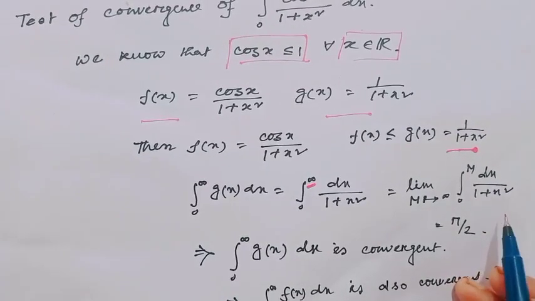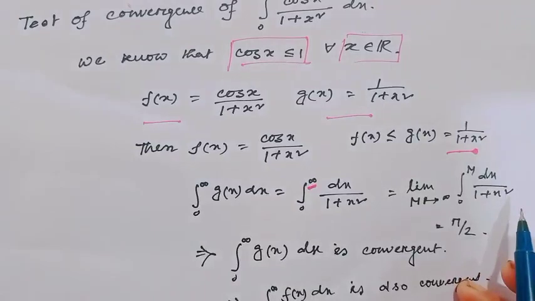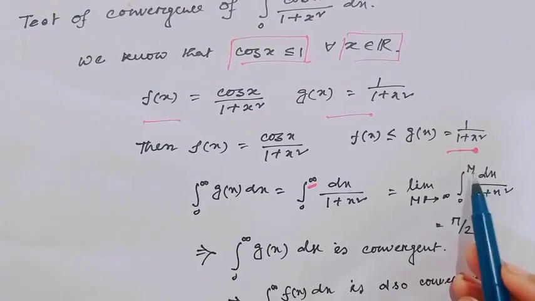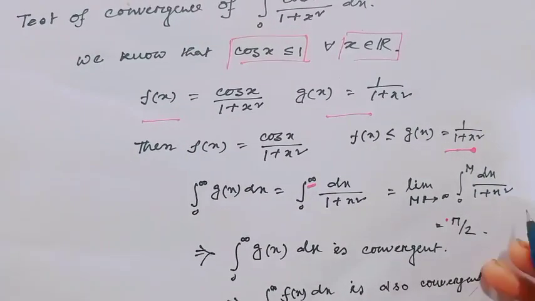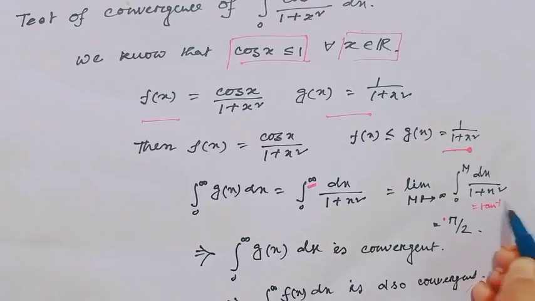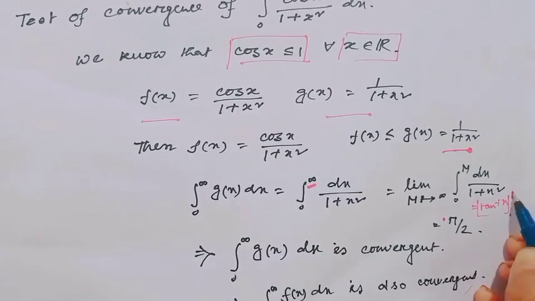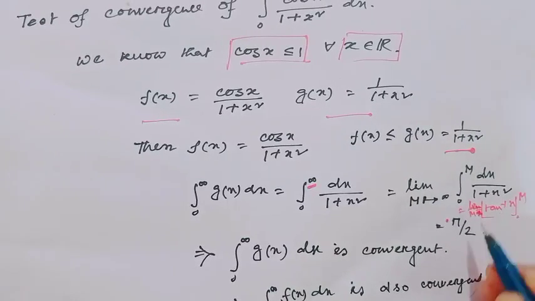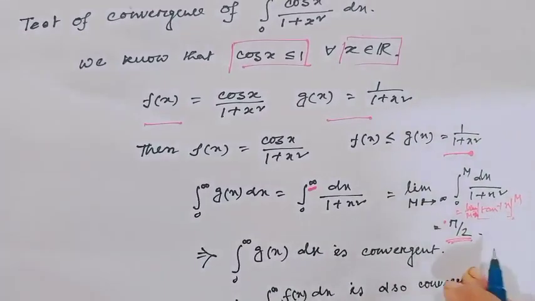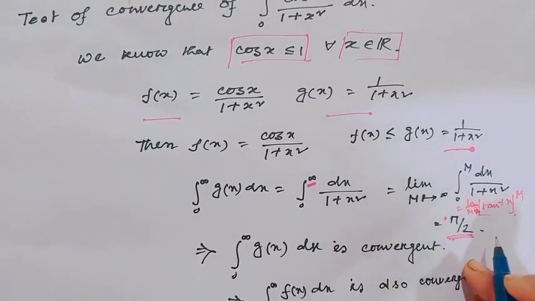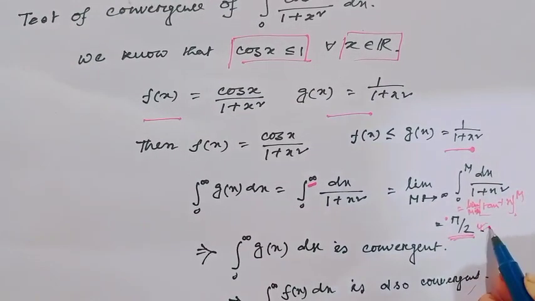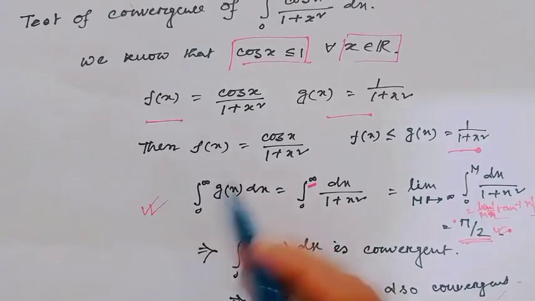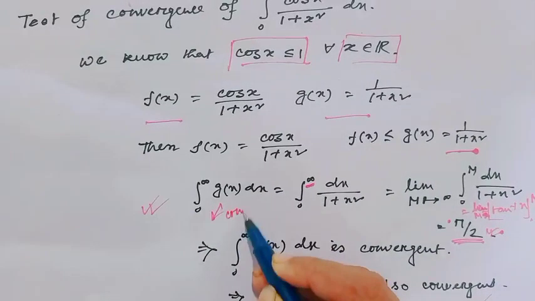After integrating and putting the limit, this value is tan inverse x from 0 to capital M, limit M tends to infinity. After putting this limit, this value would be pi over 2. Therefore, since this value is finite, this improper integral converges.